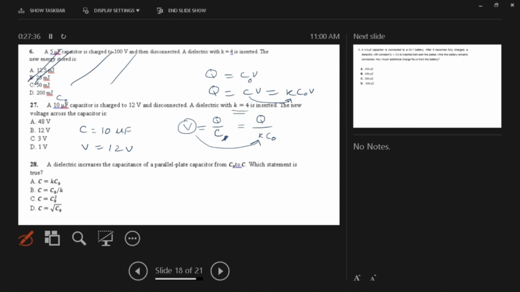So what will happen to the voltage? Without calculation you should answer. Capacitance increases 4 times, so voltage will decrease 4 times. So voltage is 12. When it decreases 4 times, what is the answer? And if you want calculation, you can do it.